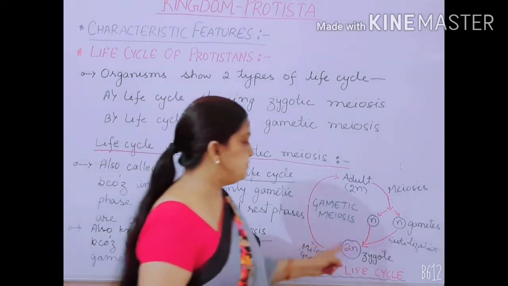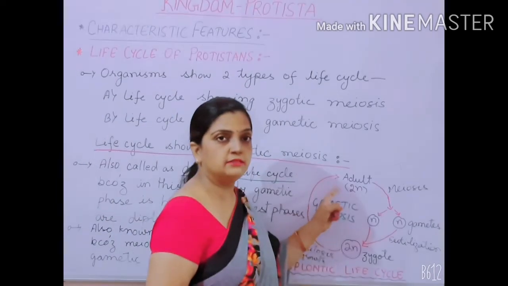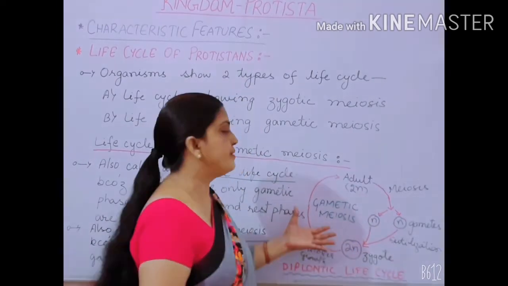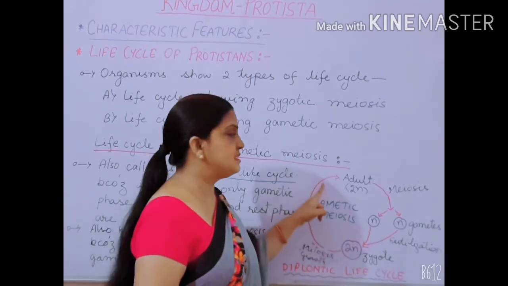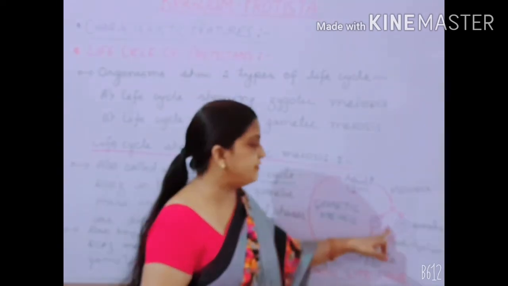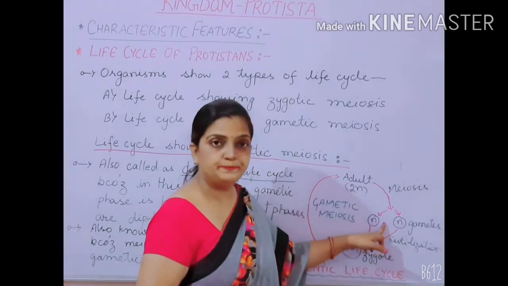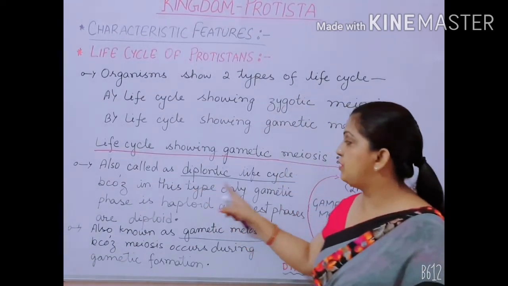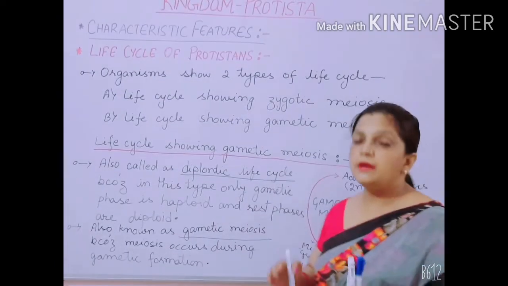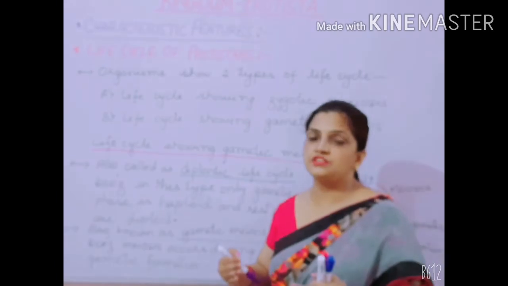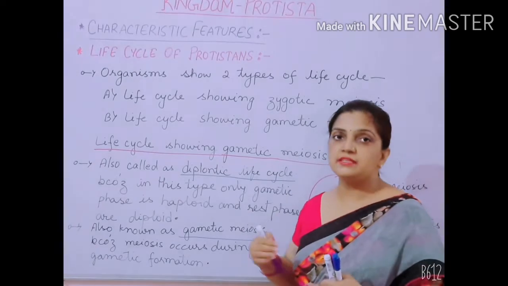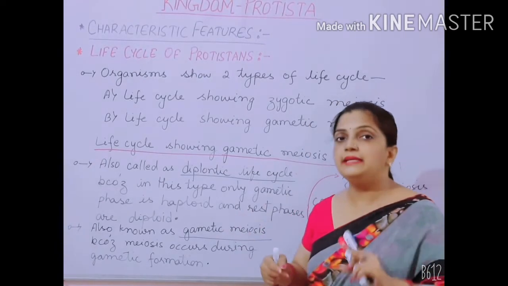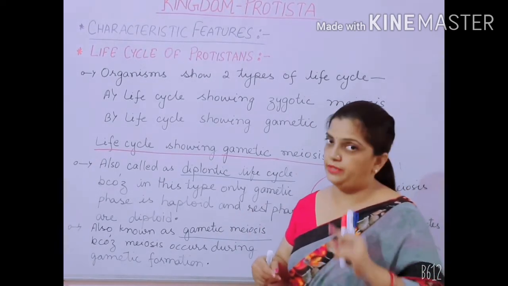So the maximum part of the life cycle, the maximum stages present during the life cycle, are diploid, and only the gametic phase is haploid. Hence this life cycle is called the diplontic life cycle.